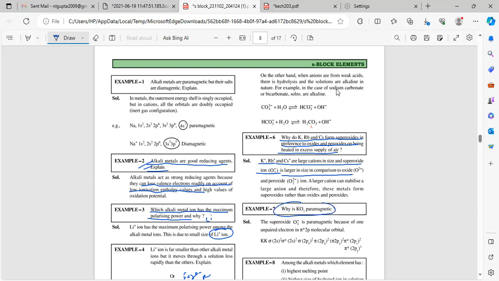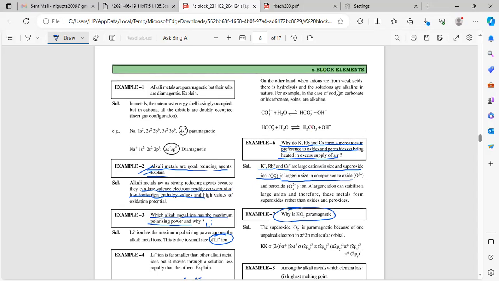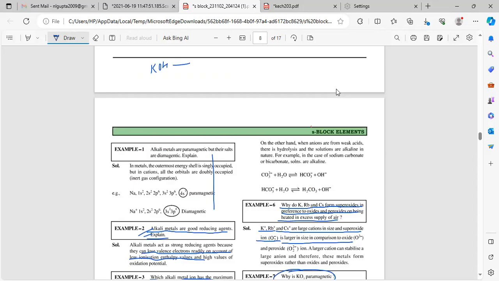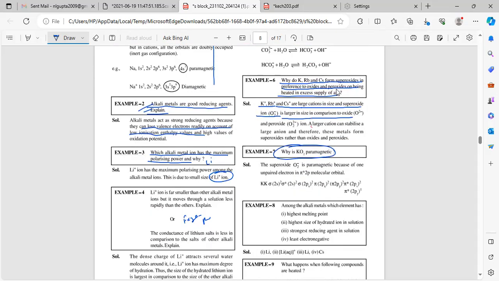Why is KO2 paramagnetic? If you ionize KO2, it gives K plus and O2 minus. O2 has two unpaired electrons in antibonding, so O2 minus has one unpaired electron in antibonding, so it is paramagnetic. Because one unpaired electron is there, this comes from molecular orbital theory.